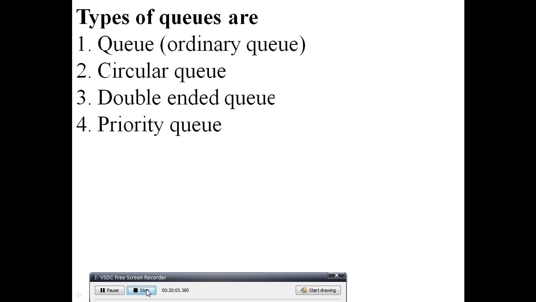Non-primitive is again classified into linear and non-linear. Under linear you have learnt about array, stack and queue. The remaining part we will continue in the next video.